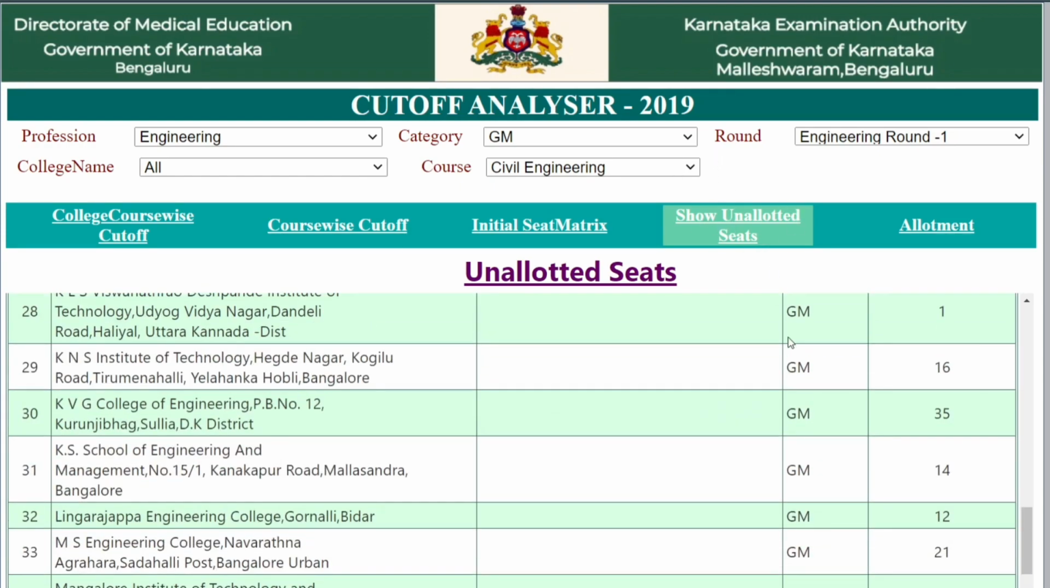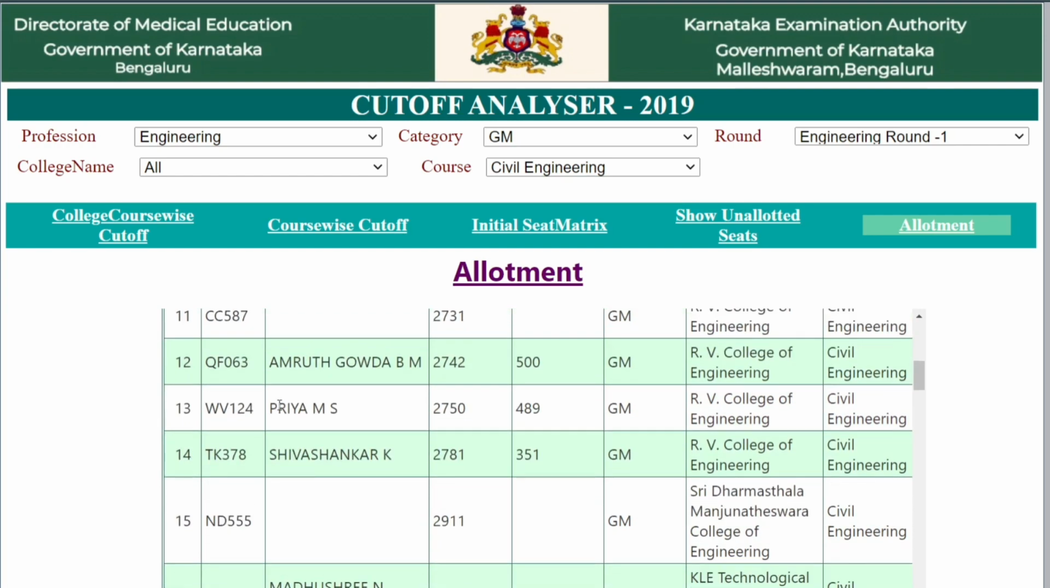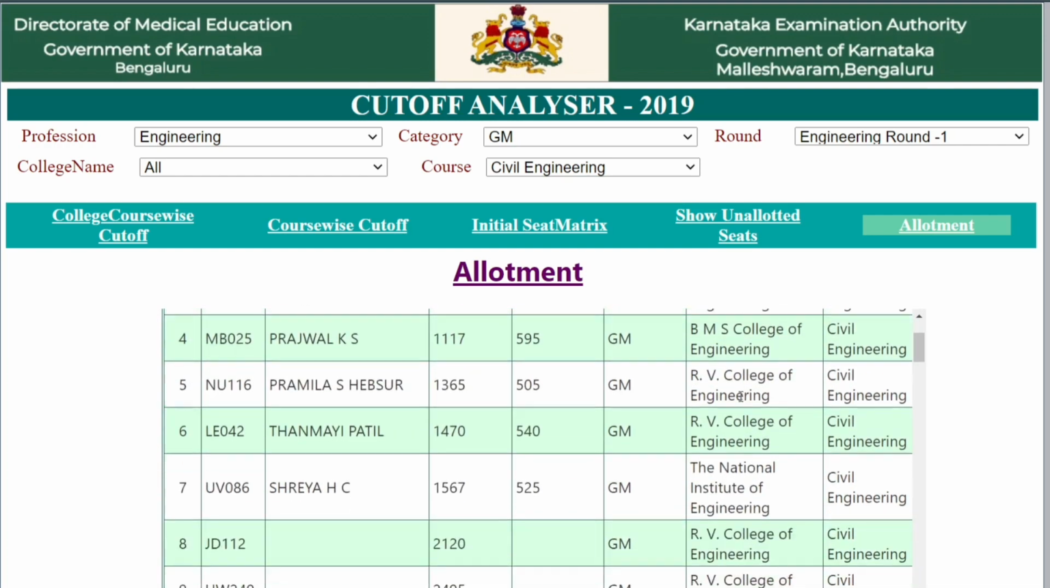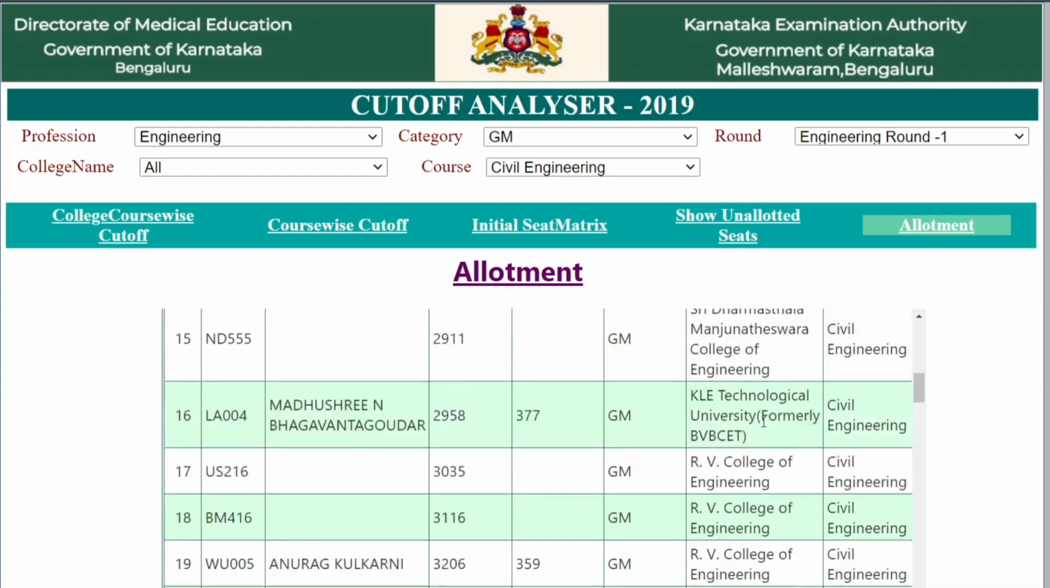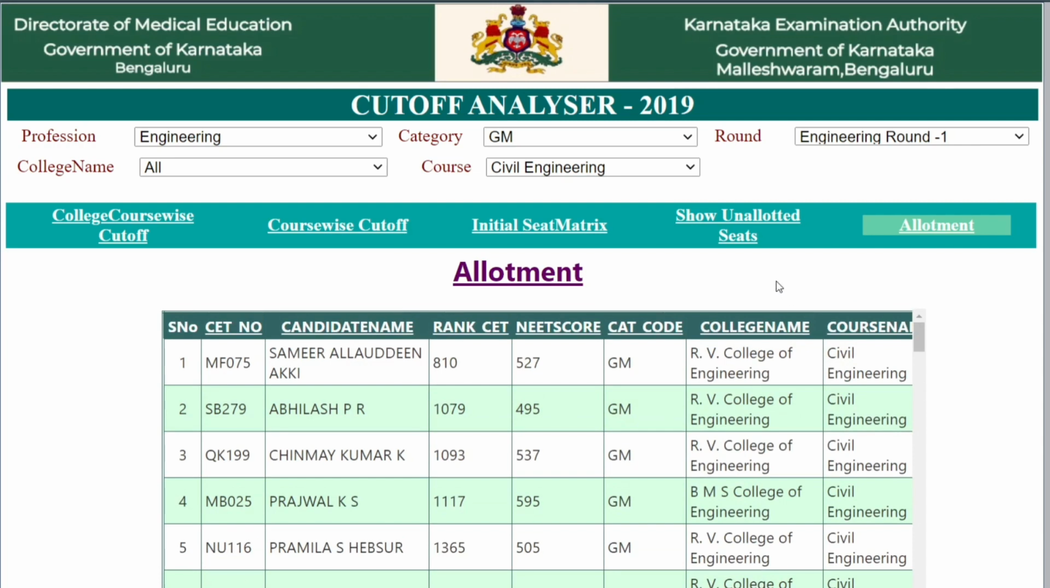If you come to allotment, who have got that seat, that will be here. Candidate name will be there with the rank, with the NEET score, and category code, and college name, RV College of Engineering. Yeah, here you can find RV tops actually, one from National Institute of Engineering. Like this, it's the complete video demo on cutoff analyzing. It's actually 2019 database. You can just find it out so that you will make sure that your rank will come under this, and you can go with it.